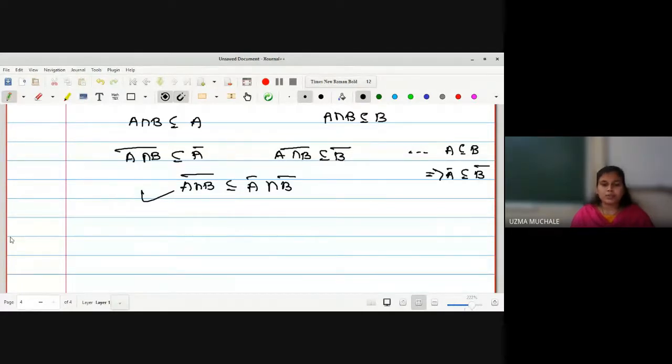While preparing your notes, I am repeatedly telling that you should prepare your own notes. Then only you can understand topology. Otherwise, मैं जब पढ़ा रही हूँ तो आपको क्या लगता है? This one is easy.